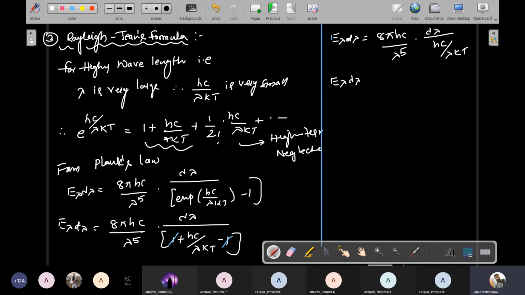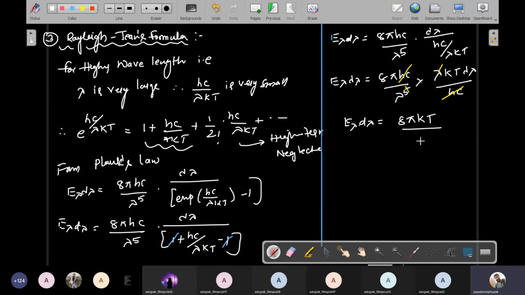So E lambda d lambda is equal to 8 pi hc by lambda power 5 into lambda kT d lambda divided by hc. hc will be cancelled, and one lambda cancels. Finally you will get E lambda d lambda is equal to 8 pi kT divided by lambda power 4 d lambda.